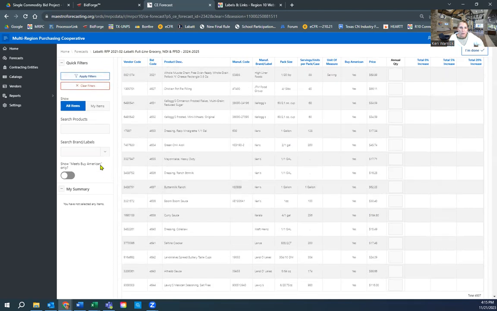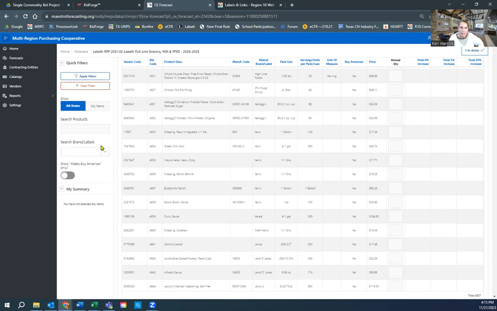So that's just the one little thing about searching for brands and labels: if it's like the Labatt catalog, which can be really quite large, then you're going to want to search by typing in the first few letters. But if you've got the bid code, and I will tell you on the Labatt catalog, the bid code is actually the numerical order code. I did this because there were some duplicates in the bid codes that I caught, and this was just a whole lot easier. So that's what's going on with Labatt.